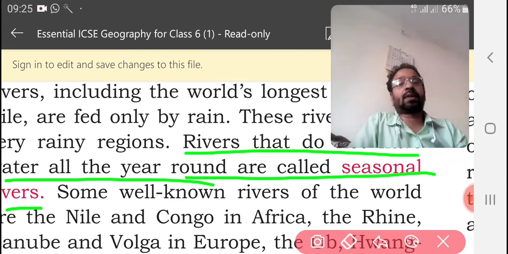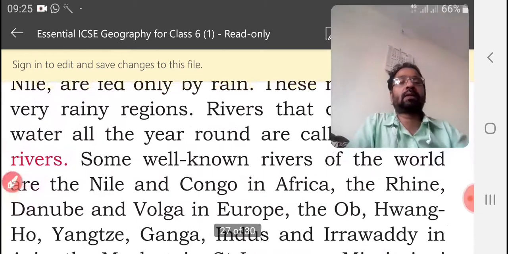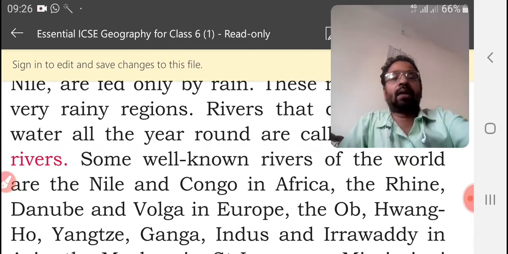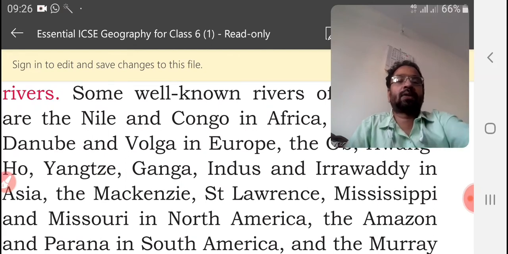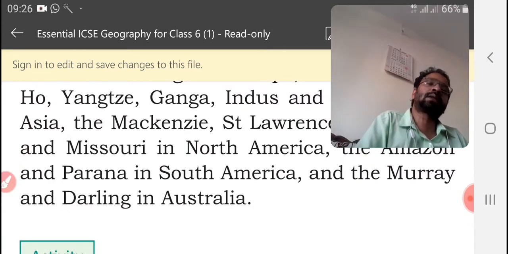Some well-known rivers of the world are the Nile and Congo in Africa; the Rhine, Danube and Volga in Europe; the Ob, Hwang Ho, Yangtze, Ganga and Irrawaddy in Asia; the Mackenzie, St. Lawrence, Mississippi and Missouri in North America; the Amazon and the Parana in South America; and the Murray and Darling in Australia. These are some examples of famous rivers.